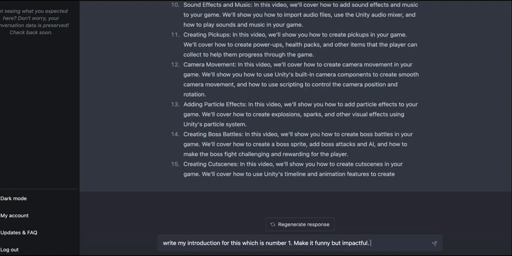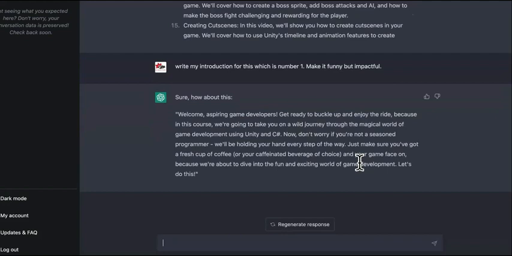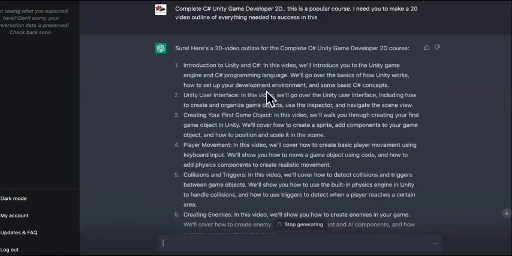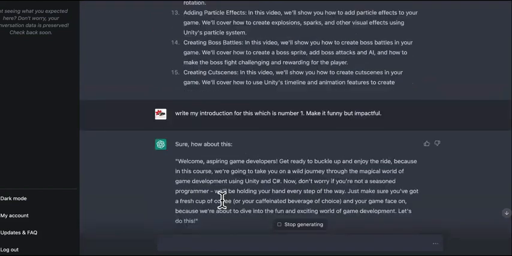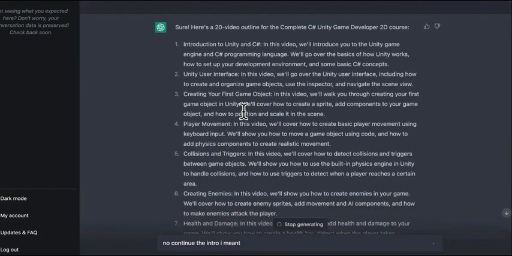Okay. Make it funny and impactful. Okay, so here we go. They're creating the intro for it. You can press continue if you want to. No, it went to the user face. We weren't trying to get it. I was trying to tell it to continue. No, continue the intro, I meant. Okay, so it started doing it anyway. It started doing all of this extra stuff, but we didn't want it to do that.